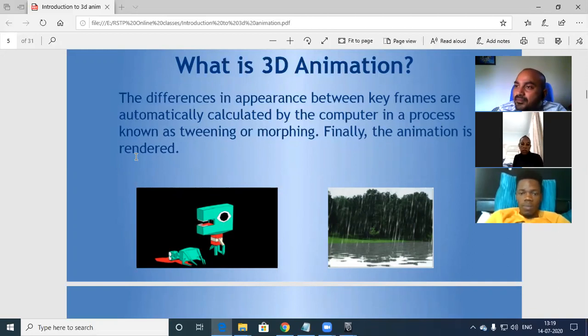For example, rain falling, meaning water falling or droplets or raining, all these things we can create in 3D. These are simulations that we can create.